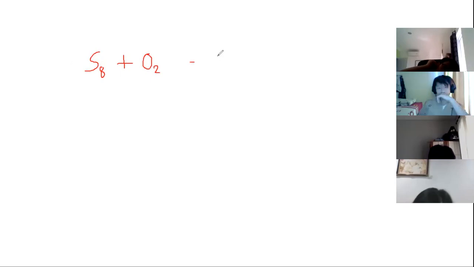So what will be the product? Sulfur oxide, right? So how do we write the product of these 2 elements? We have SO2. Okay? So let us see whether they are balanced or not. This is now the first step on how to balance: separate the reactants from the product.